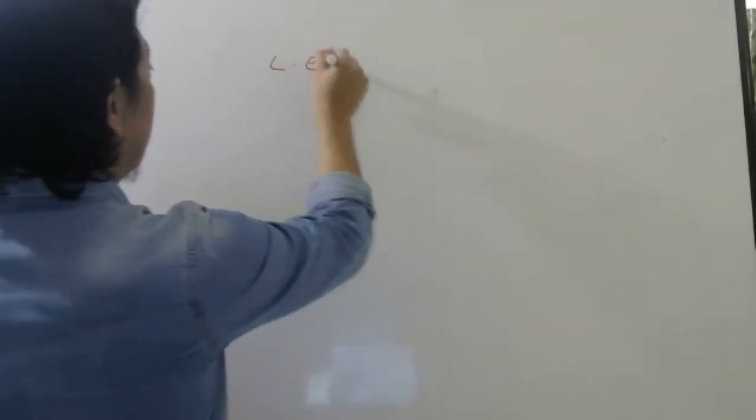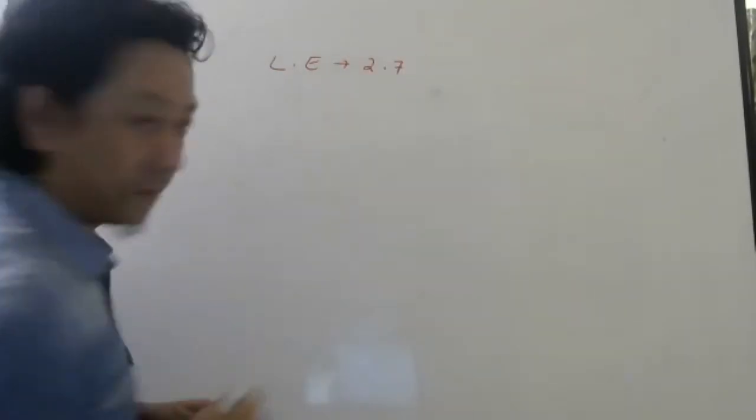So see learning exercise 2.7. There we have to discuss the magnitude and direction. Learning exercise 2.7. See question number 1. Okay. If two vectors A bar and B bar have an angle theta between them, find the magnitude of, what they are saying, the magnitude of the difference of the two vectors. That is modulus of A bar minus B bar.